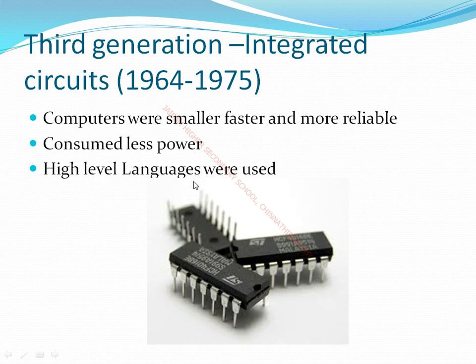Next, high level languages were used. Nowadays we are using different kinds of high level languages like C++, C language and C sharp. Nowadays we are also using Python. In those days they used COBOL and Fortran. Those languages were considered high level languages. In this third generation, the keyboard and mouse were introduced.